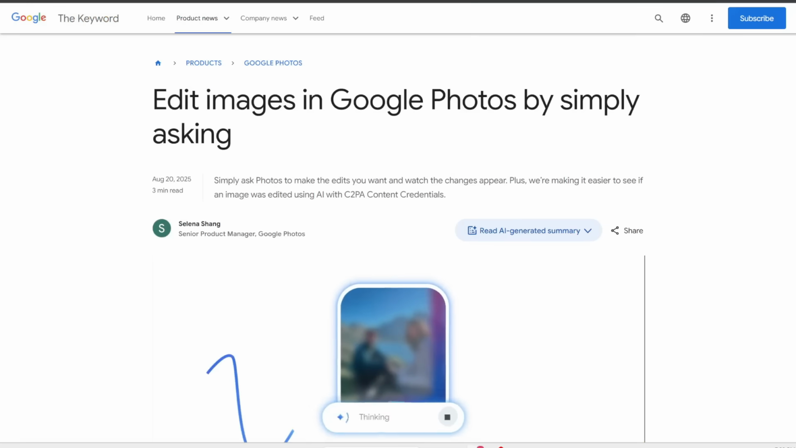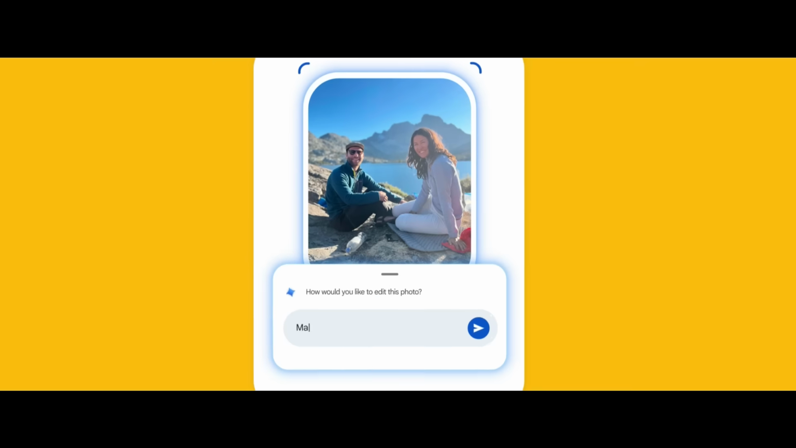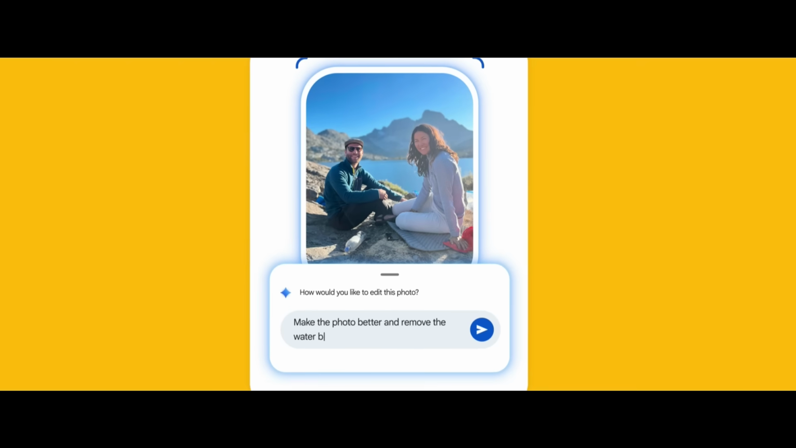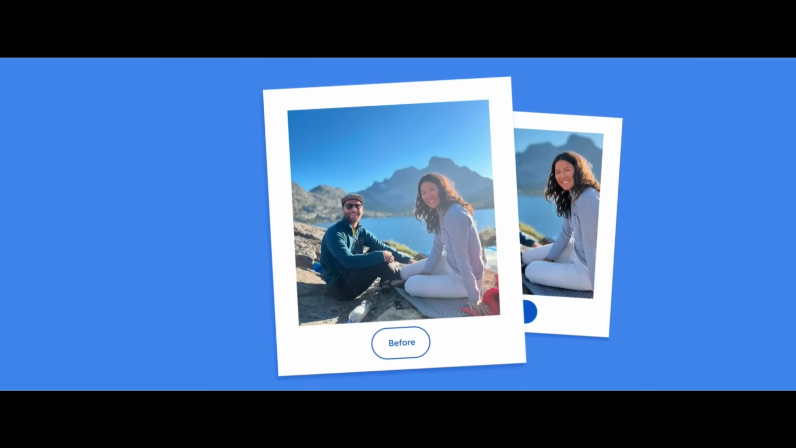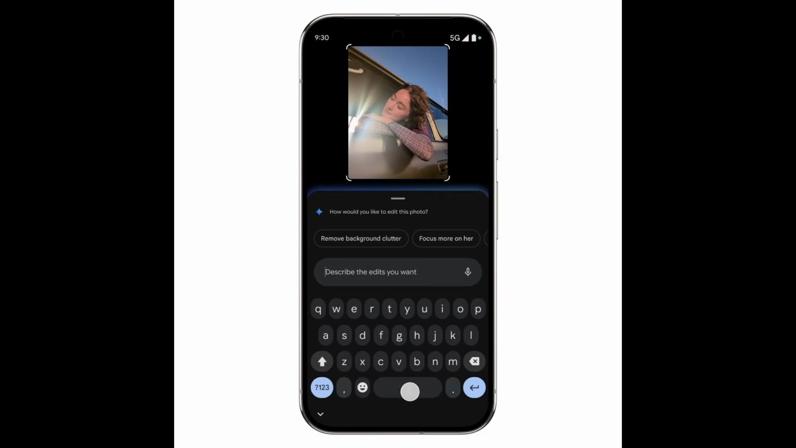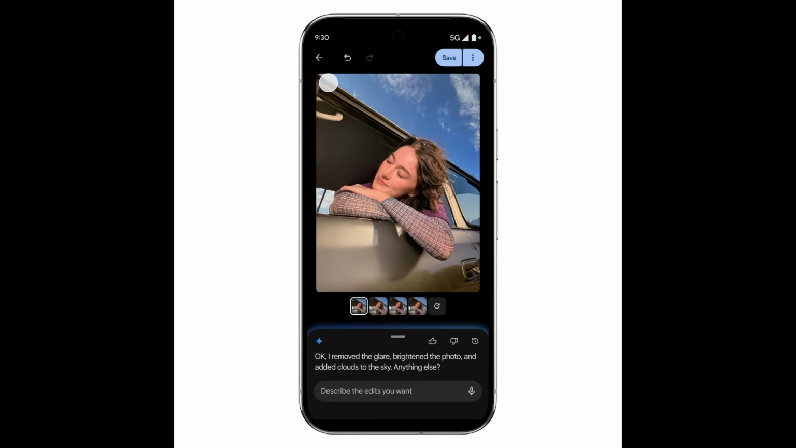Next up, Google has introduced a super powerful feature in Google Photos, which lets users edit images using AI. It's ridiculously easy to use. All you need to do is prompt how you want to edit the photo using text. For example, you can remove glare, brighten the photo, even add clouds to the sky or remove things. You can do pretty much whatever you want.